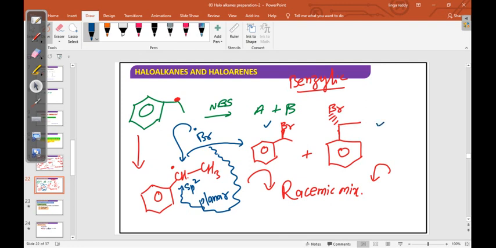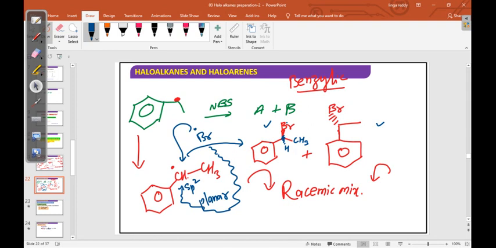These two are different compounds in optical activity, but the condition is that it should be a chiral carbon. Chiral carbon means the carbon attached to 4 different groups. See here, methyl is there, on one side bromine, on one side the benzene ring, and on the other side hydrogen.